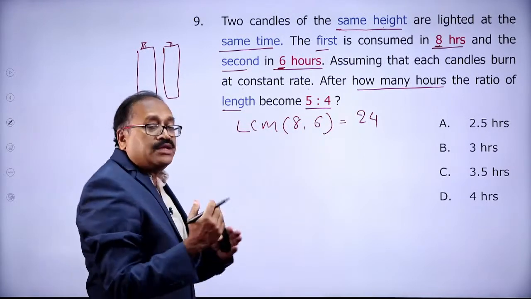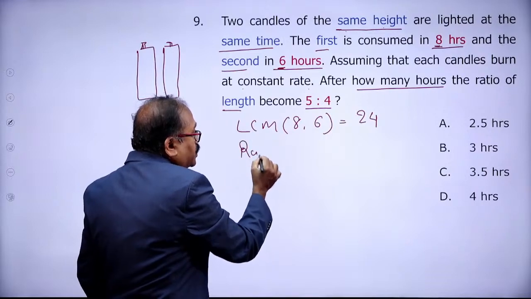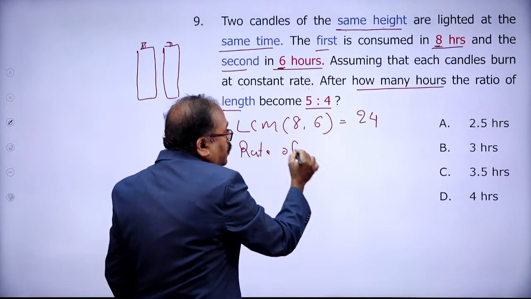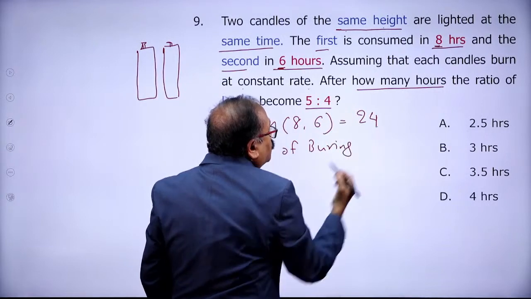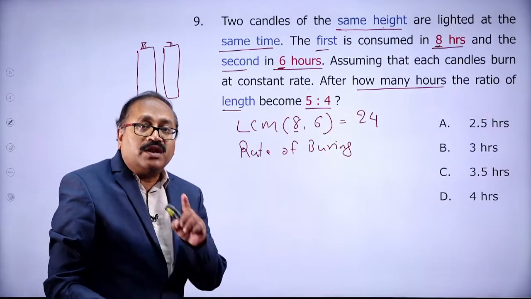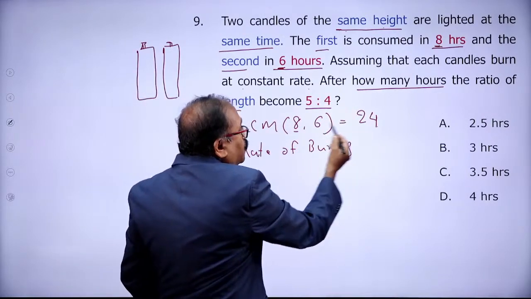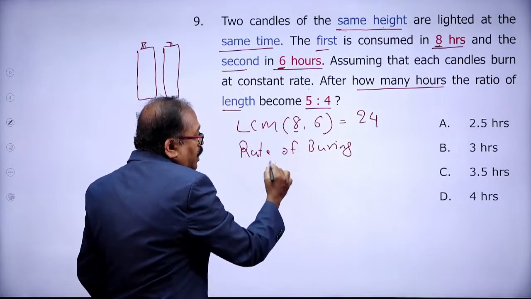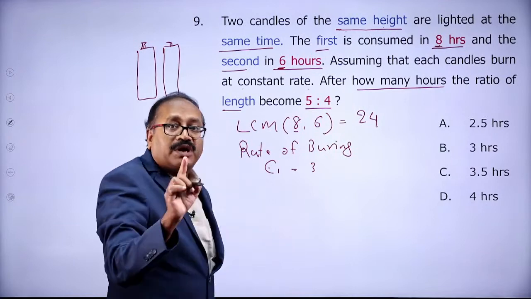Okay, and what is the rate of burning? I am just writing for the sake of understanding for you. Rate of burning. So this 24 units burns in 8 hours. That means in 1 hour it burns how many units? That is 24 by 8. So candle 1 burns 3 units per hour.